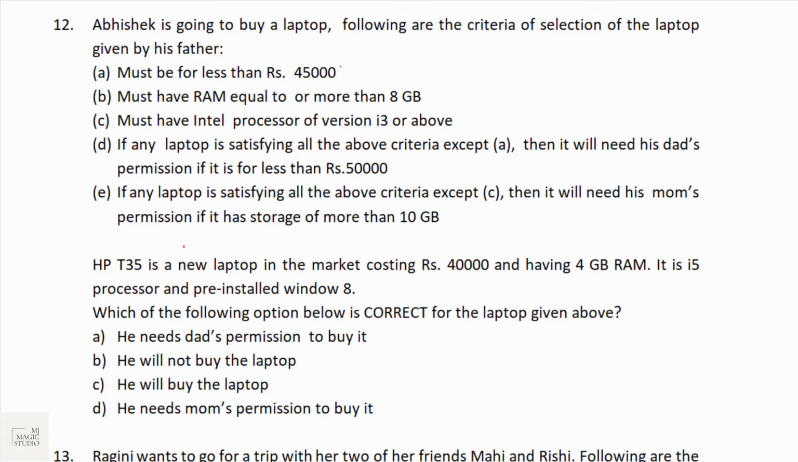Laptop must be less than 45,000. It should have a RAM of equal to or more than 8 GB, it should have an Intel processor of i3 version or above. If any laptop is satisfying all the criteria but except A, that means it is not less than 45,000, then he will need that permission if it is to the maximum of 50,000. If any laptop is satisfying all the above criteria except C, that means processor is not i3 or above, then he needs to take permission of his mom if his storage capacity is more than 10 GB.